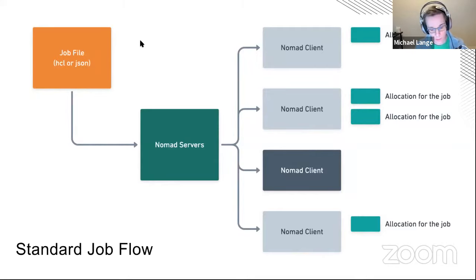So within the authoring process of a job file, you can set up constraints, or you can say a certain task driver or whatnot, and then Nomad will make sure to avoid the clients that it can't be placed on. So for sake of example, maybe that Nomad client is a Windows box instead of a Linux one, and we can't run this Linux executable on a Windows box.